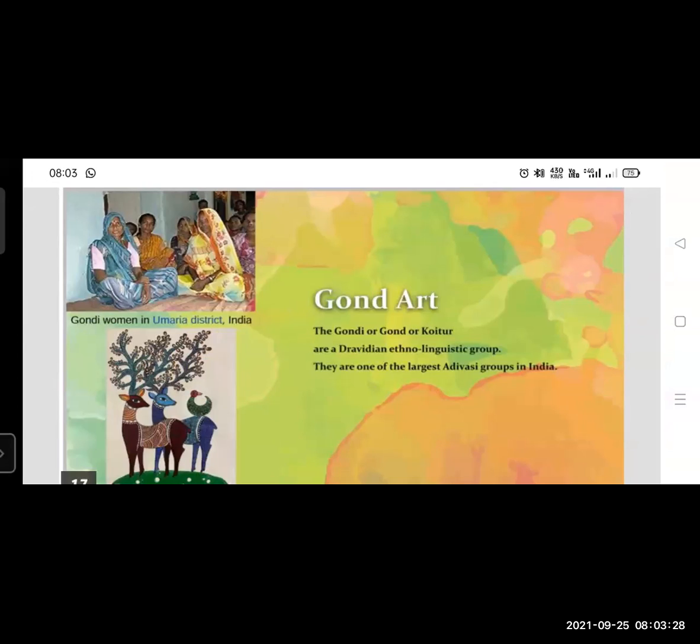So in this lesson we have to see where Gond art can be found, in which place of India. Let's see, the Gond or Gonds are a Dravidian ethno-linguistic group. They are one of the largest Adivasi groups in India. Tribe means the people who are living in the jungle, and these people are called tribal people. We can call them Adivasi people. So we have to know about these people and what Gond art is.